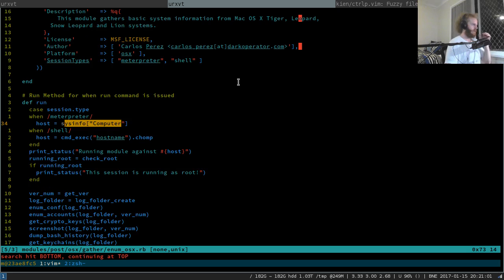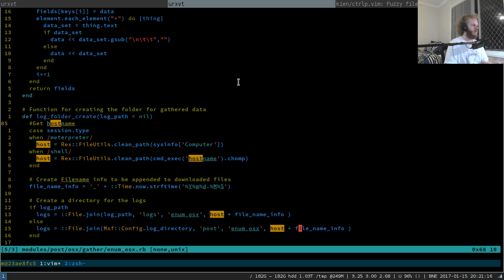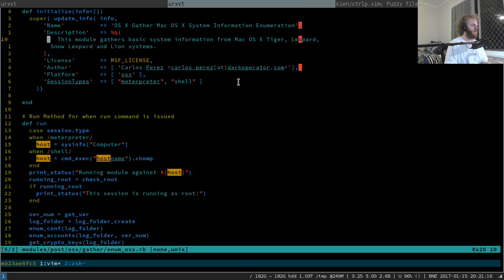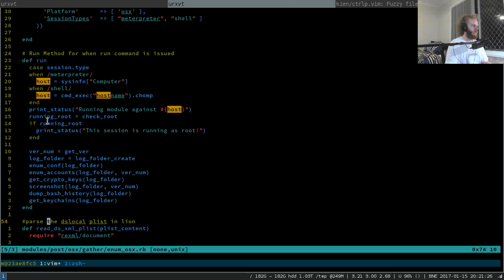So there's one other use, def run host equals. Could this host have possibly been thought of to be clean? Nope. It was just for print status purposes by the looks of it. We hit the end here, so that's fine.